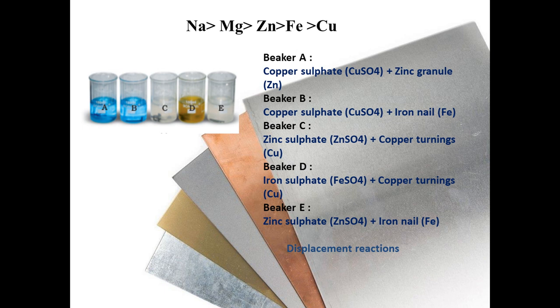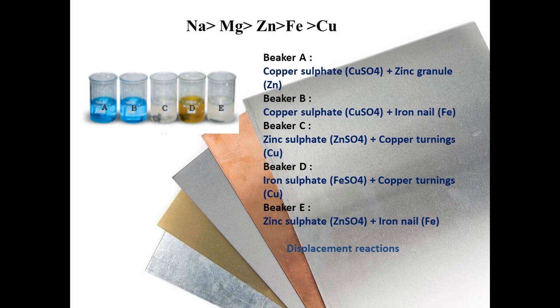According to you, what will happen in these beakers, students? First of all, see the reactivity series given at the top. Copper sulfate plus zinc: which is the more reactive metal? Zinc is more reactive than copper, so zinc can displace copper. The reaction will be zinc sulfate plus copper. In beaker B, iron is more reactive than copper according to the reactivity series, so iron can replace copper in beaker B too.